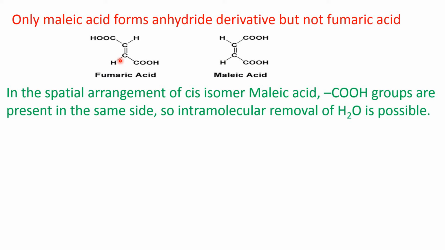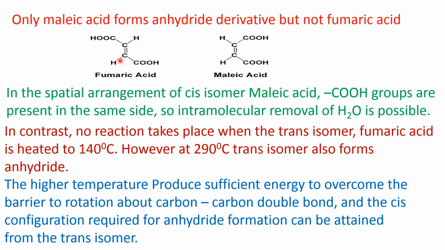So this trans isomer, for sometimes, acquires the cis configuration, and when it acquires the cis configuration, it can form the anhydride. So in contrast, no reaction takes place when the trans isomer, that is fumaric acid, is heated to 140 degrees centigrade. However, at 290 degrees centigrade, trans isomer also forms anhydride.